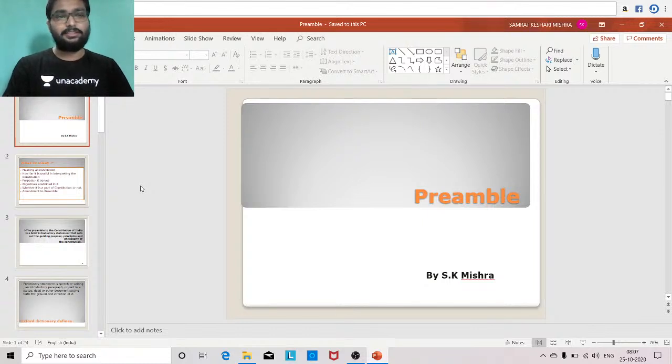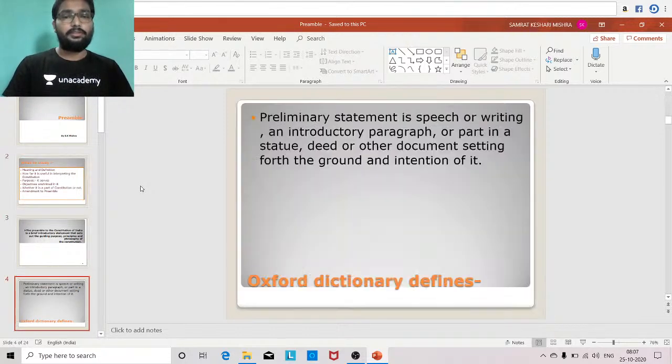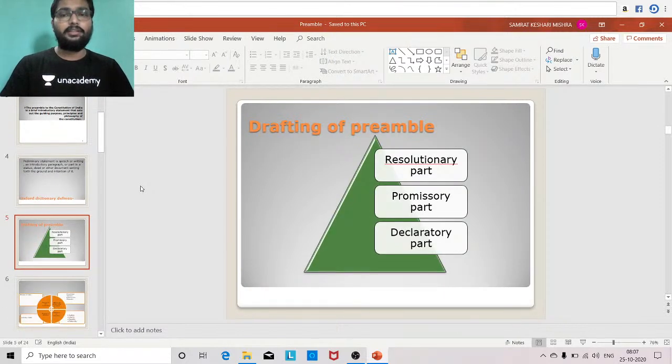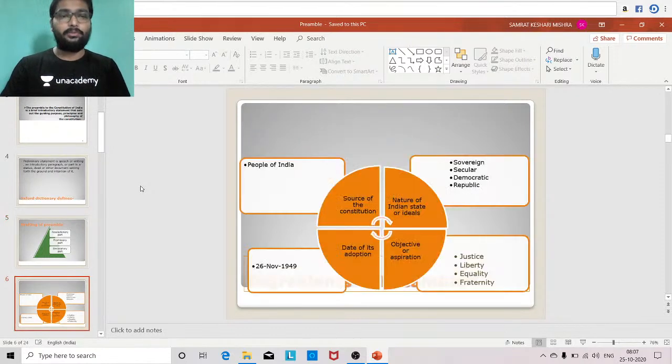कल हमने discussion start किया regarding preamble. In the preamble, we have discussed the definition of the preamble. It means the preamble is an introductory statement. Preamble के different parts ऊपर हमने discuss किया कि resolutionary part, promissory part, and declaratory part ऊपर. Next, the sources of the preamble, ingredients of the preamble.